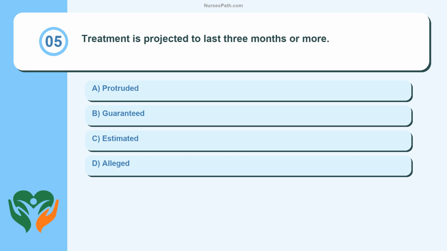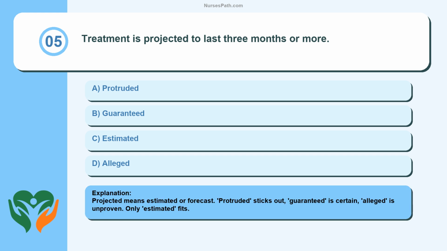Question 5. Treatment is projected to last 3 months or more. Protruded. Guaranteed. Estimated. Alleged. Projected means estimated or forecast. Protruded sticks out, guaranteed is certain, alleged is unproven. Only estimated fits.